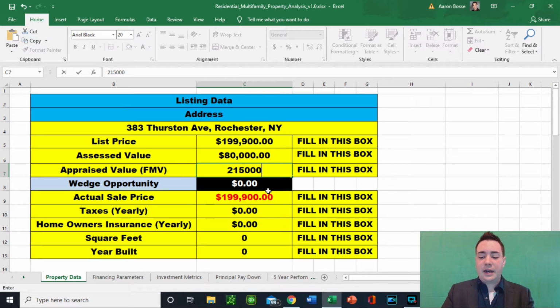Now, I'll just show you this real quick. $215,000. If that was the appraised value of the house, you'd essentially be getting a $15,000 equity position in purchasing this right away. That's what the wedge opportunity would be. That's what we consider that in the business.